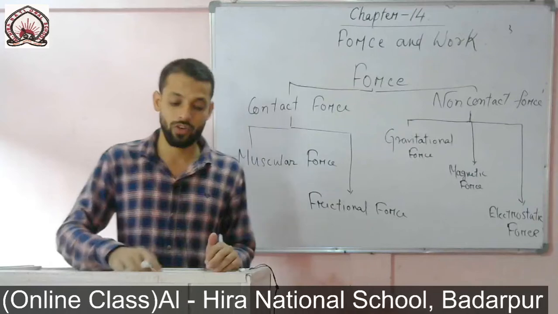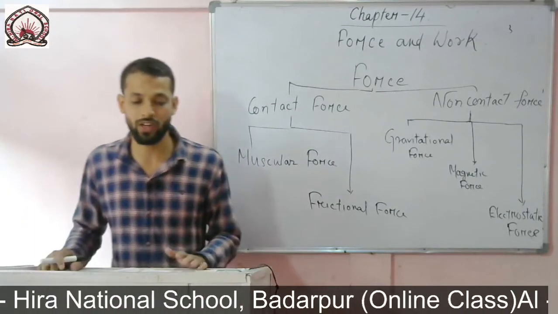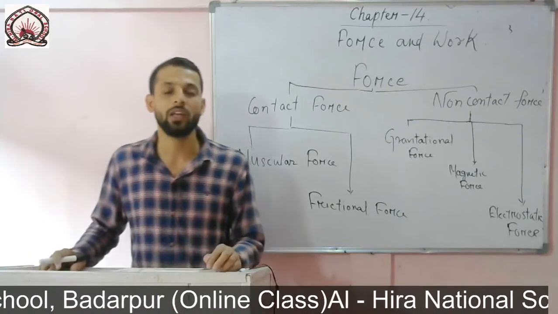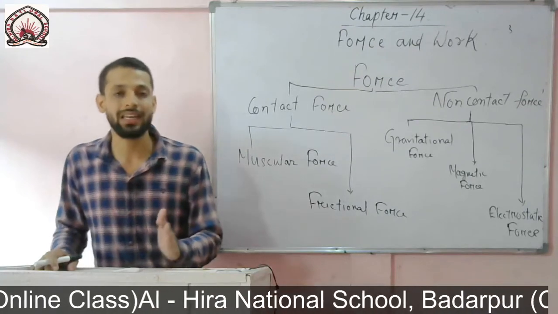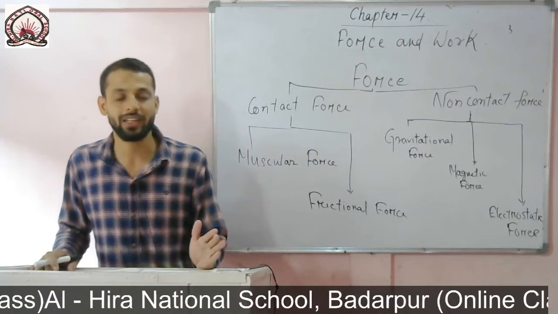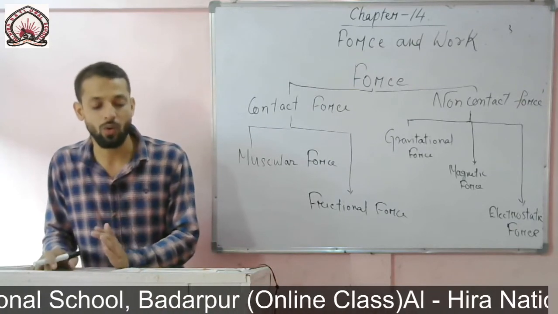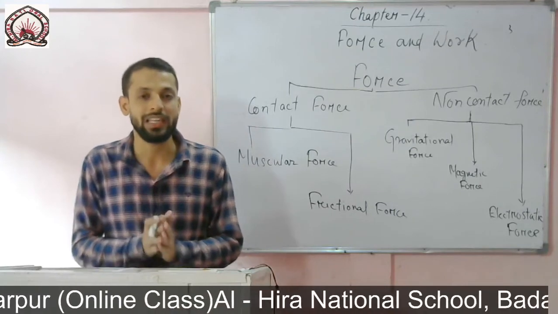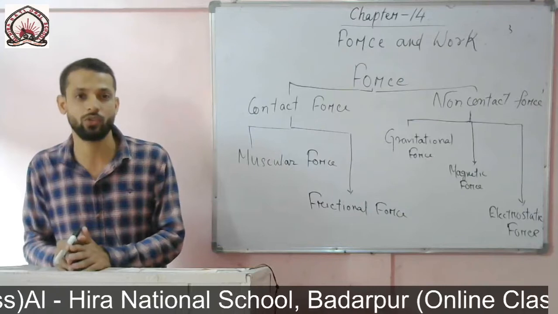That means from the topic of work, we have come to know that when we apply force on an object and the object moves and changes its position, work is said to be done.